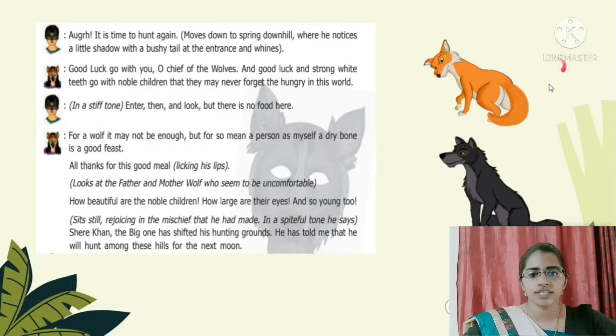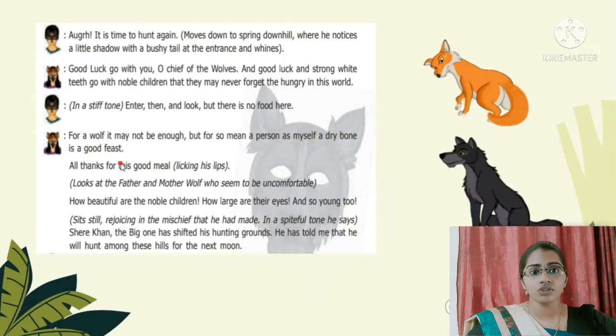Now the Father Wolf says in a stiff tone, enter then and look, but there is no food here. So Father Wolf says in a rough tone that there is no prey, so how can he hunt? Now Tabaqui says, for a wolf it may not be enough, but for so mean a person as myself, a dry bone is a good feast.